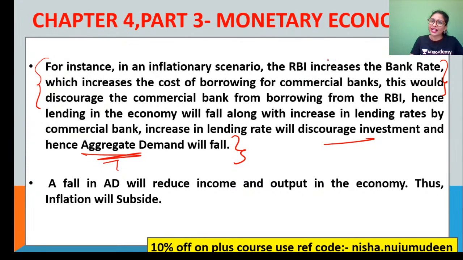What about the scenario, guys, when the RBI decreases the bank rate? The ulta. Increasing the bank rate by the RBI raises interest rates and discourages investments and borrowings of commercial banks. Whereas decreasing the bank rate is the ulta thing. More and more borrowings will be encouraged, more and more investments will be there, and when the interest rate is reduced, the money supply will be too much. You understand? And thus a fall in aggregate demand in this particular context will lead to a reduction in income and output in the economy. Thus inflation: through this, they will try to normalize inflation.